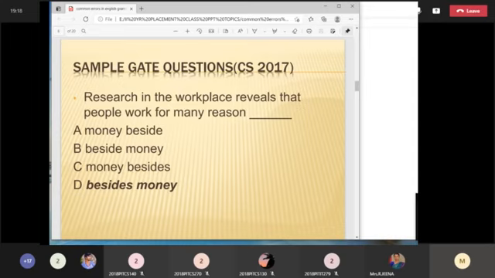So you have the sample GATE question paper. This is a sample GATE question paper, CS 2017. I'll just read the question: Research in the workplace reveals that people work for many reasons. And you have the options for that. As a professional student, note that all competitive exams will have options. The person who sets the question paper for corporate companies or any competitive exam wants to filter the students. They won't set the paper so easily that students can get good marks.